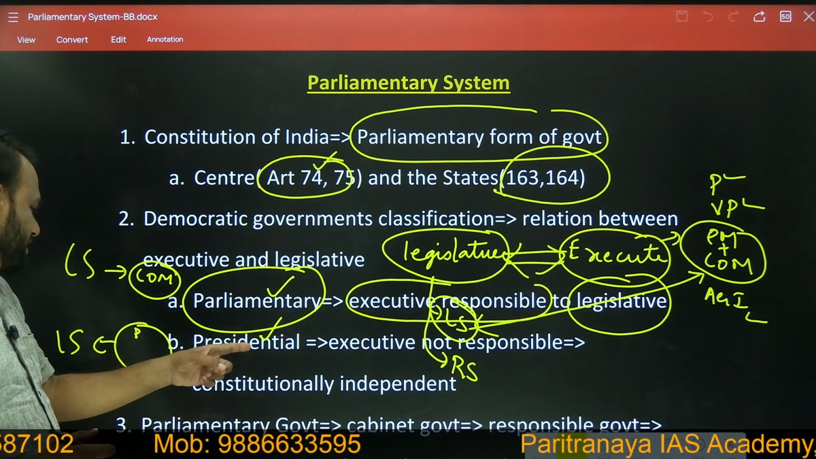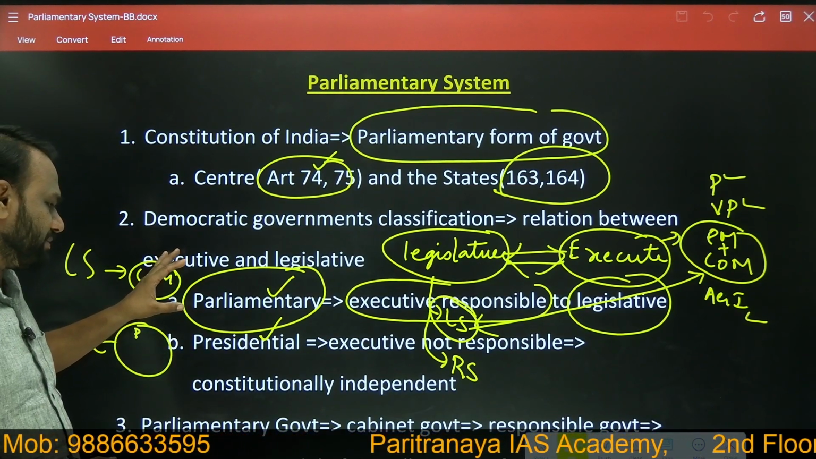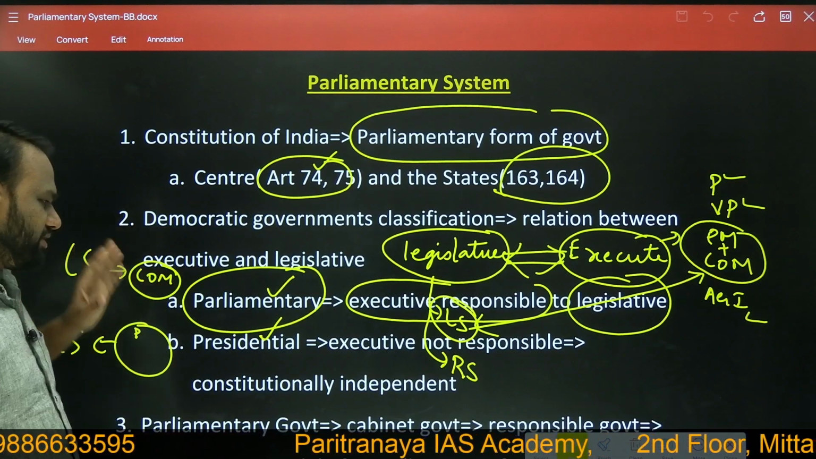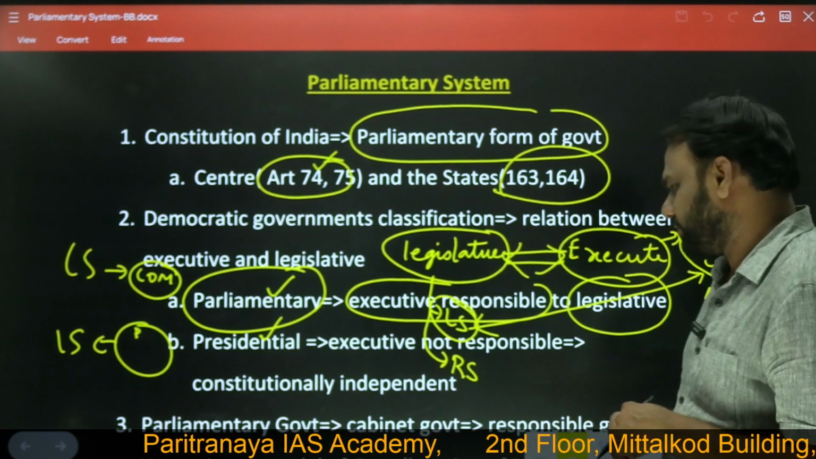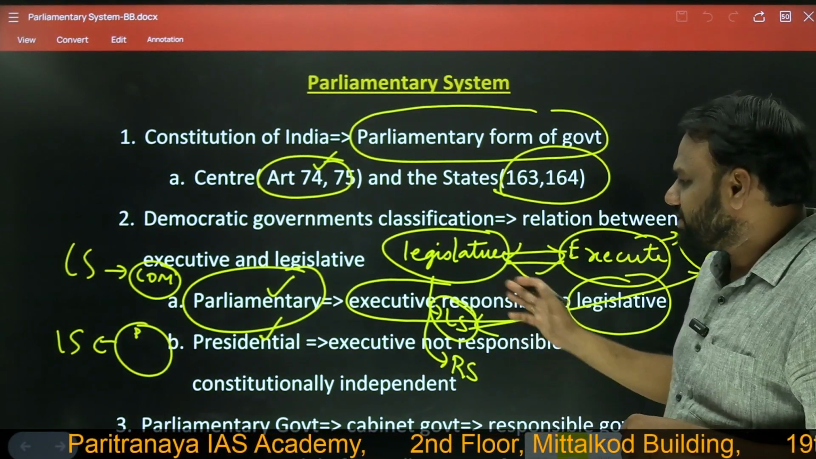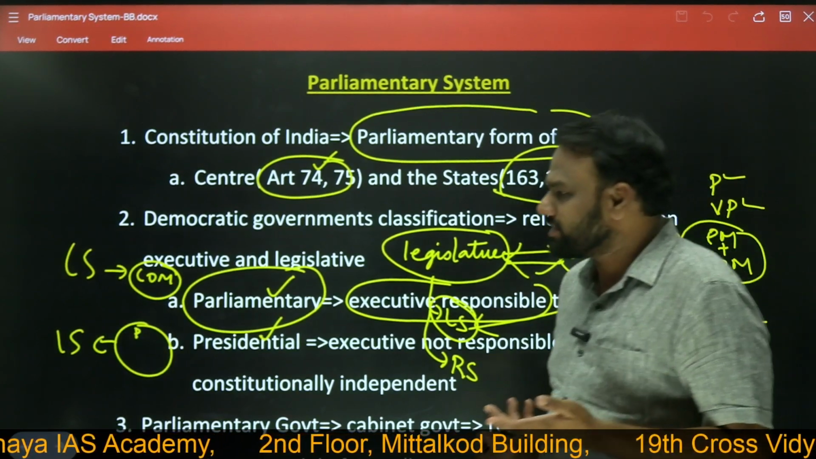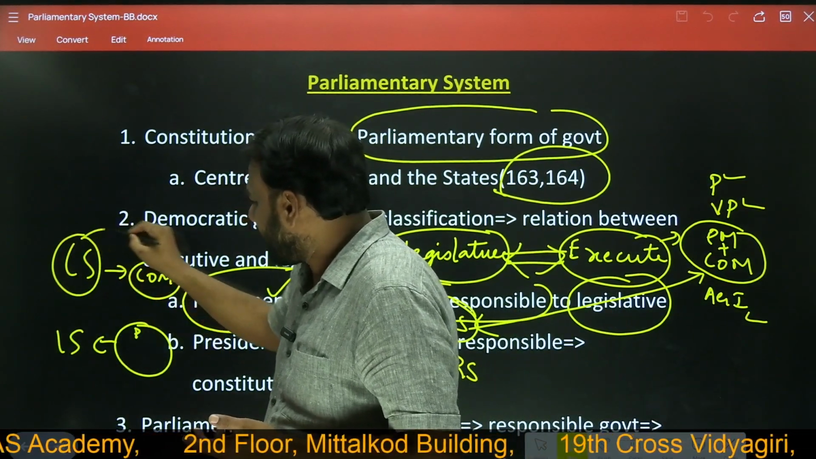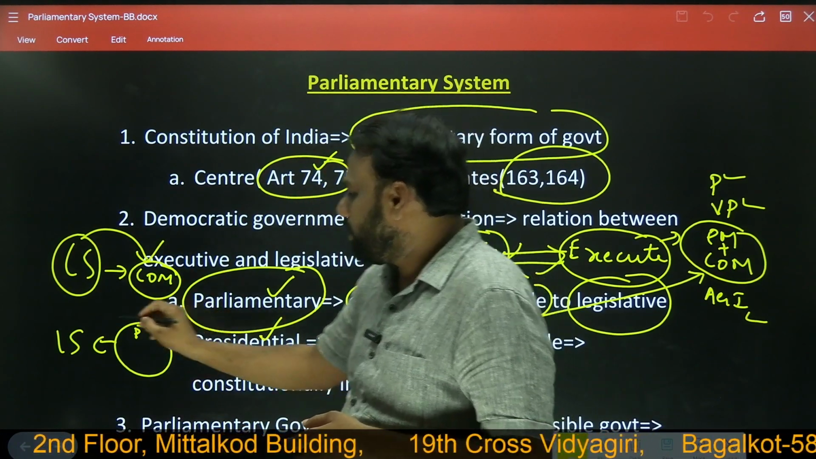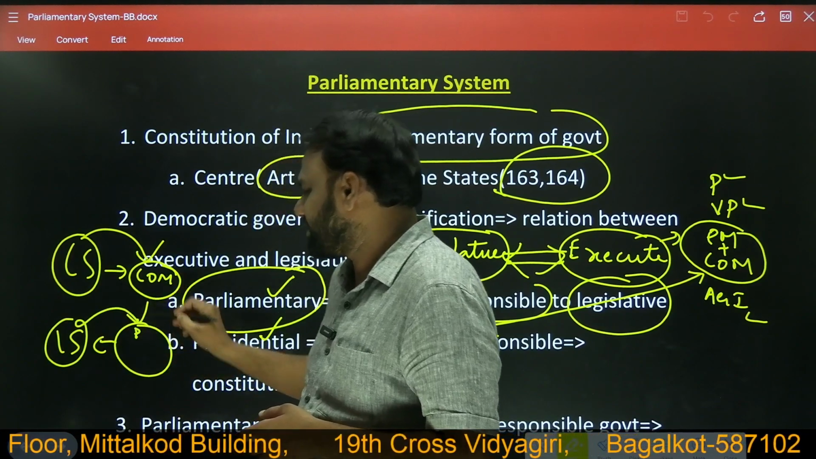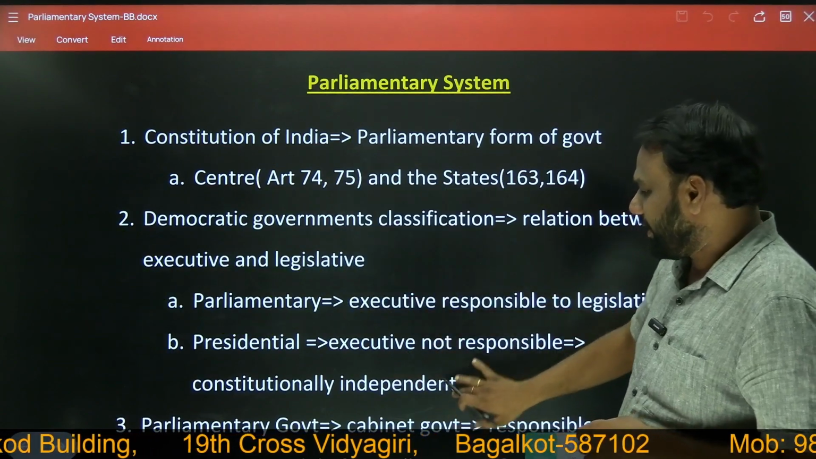So in presidential system, executive is not responsible to legislature, whereas in parliamentary system, executive is responsible to legislature. Let us understand this at the superficial level. What is meant by responsible? Executive responsible to legislature means, as we have already seen, Lok Sabha can remove Council of Ministers at any time. Lok Sabha cannot remove the executive in case of presidential form of government. So this is the fundamental difference.